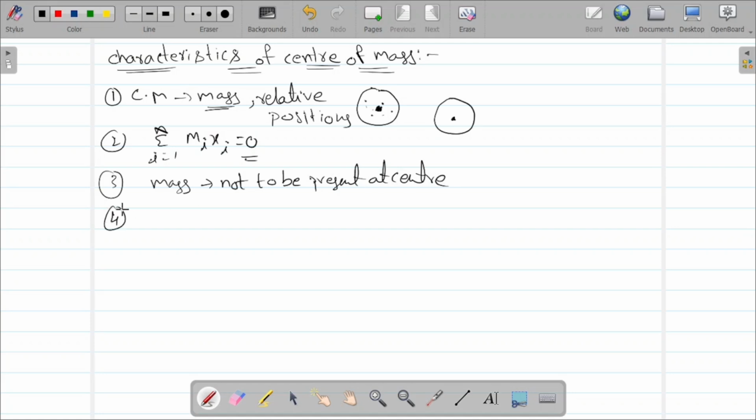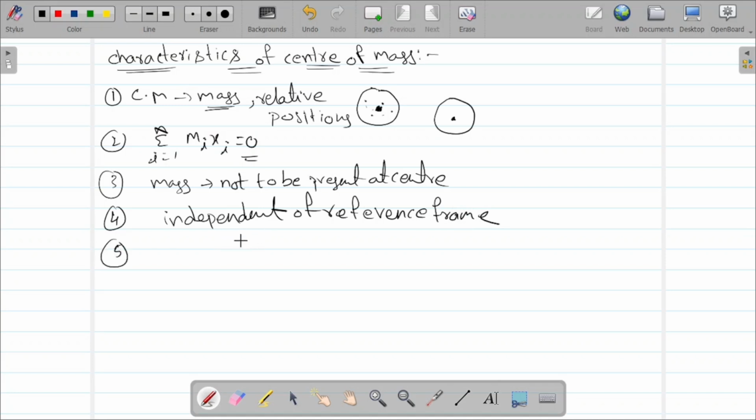And next, the location of the center of mass is independent of the reference frame. Whatever reference frame you take, however you want, the center of mass is independent of the reference frame.